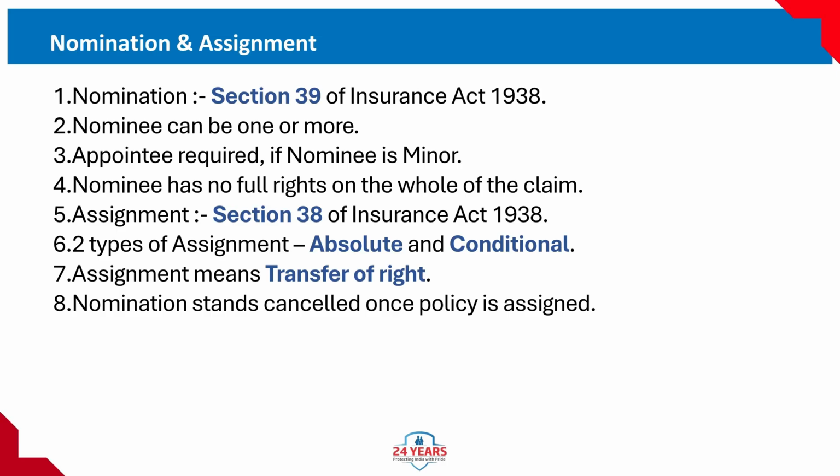Nomination and assignment. 1. Nomination, Section 39 of Insurance Act 1938. 2. Nominee can be one or more. 3. Appointee required if nominee is a minor. 4. Nominee has no full rights on the whole of the claim.